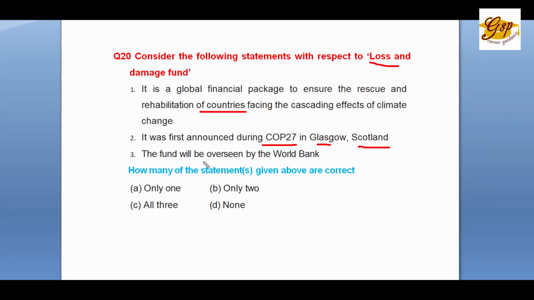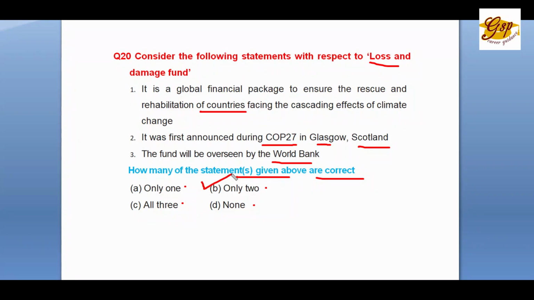The fund will be overseen by World Bank. How many statements given above are correct? A. Only 1, B. Only 2, C. All 3, D. None. The correct answer is B. 2 statements are right.